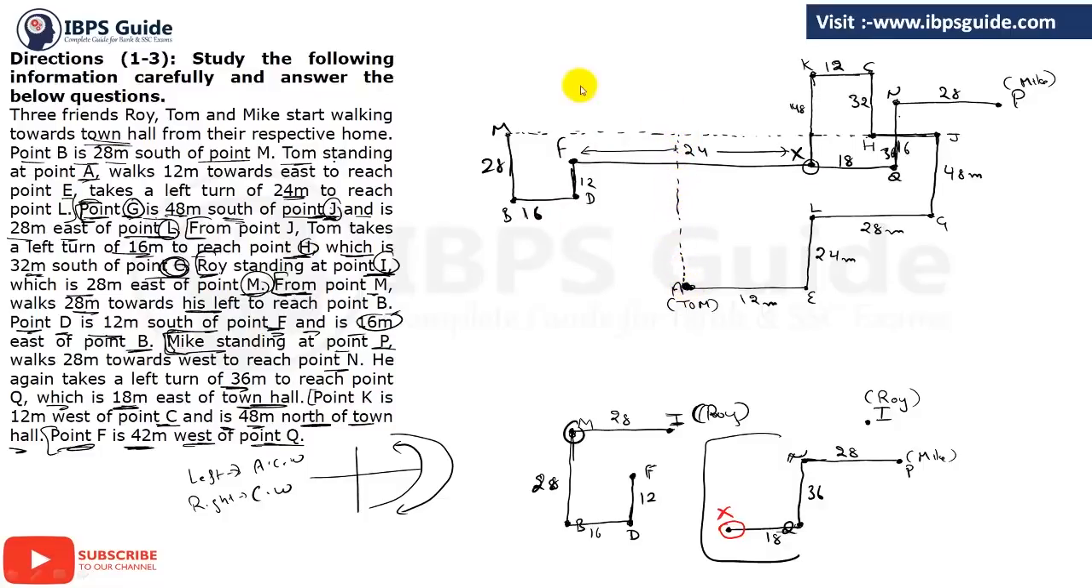Clear or not? Clear. So this will be the point I, and the distance between M and I is 28, and this is the point from where Roy has started its journey. So this is the final diagram for our given question. Clear? If there is any point that you have not understood, please let me know. Now let's see directly the questions regarding this.